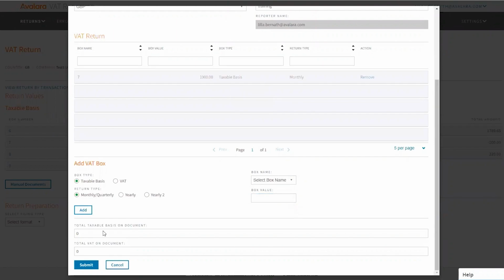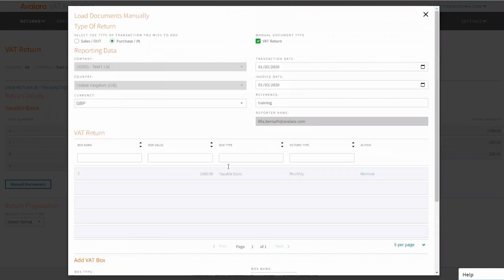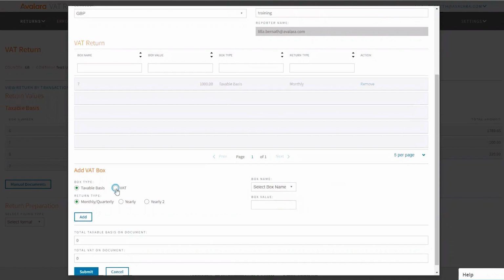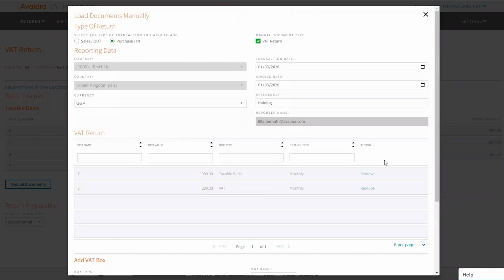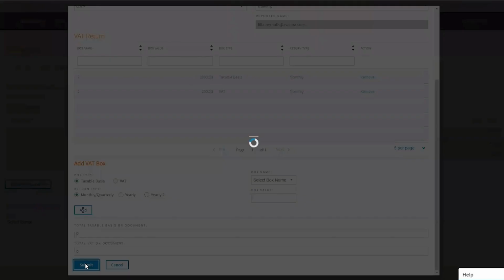You can keep total taxable basis on document and total VAT on document 0. You will see here under VAT return, it will list the first thing that I added. Of course, you can remove anything anytime if you feel that what you added wasn't correct. If I click on VAT, you will see that only the VAT boxes will appear here. So I'm going to add 200 to box 2. I'll say add. You can see the second line appeared. So if you're happy with everything that you added, then you just say submit.